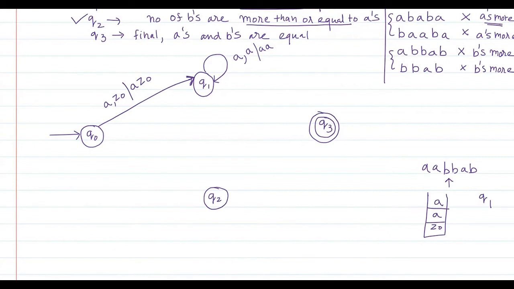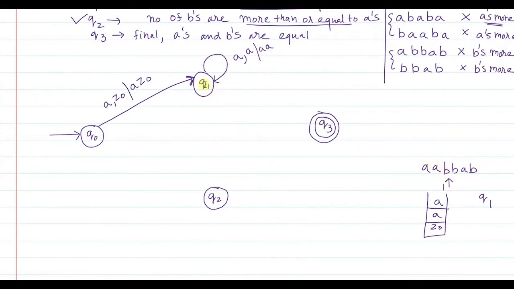Now when the first B is encountered, the string revealed so far is AAB. The number of B's is less, but when the first B is encountered, what am I supposed to do? Comparison has to be done, no? How will you come to know whether the number of A's and B's are equal or not? By comparing, cancelling, matching, popping them.